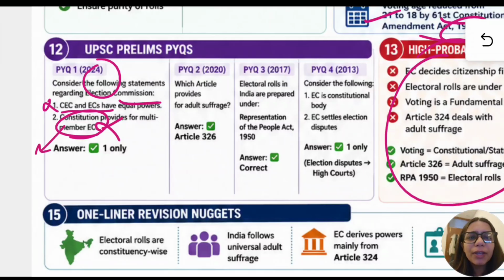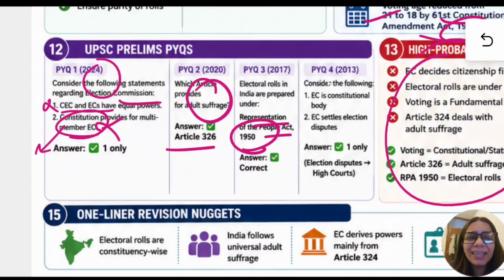Then we have PYQ about 2020, where it was asked which article contains adult suffrage. It was Article 326, as we have discussed. Electoral rolls in India are prepared under which? Representation of People Act 1950.